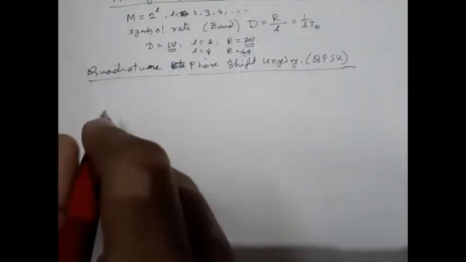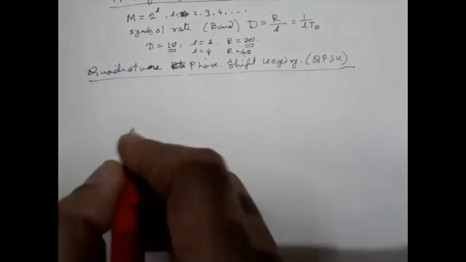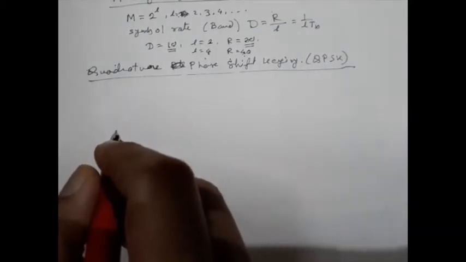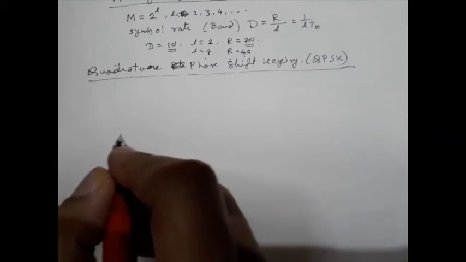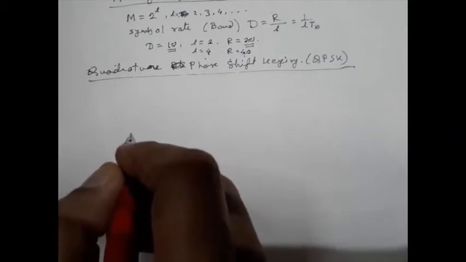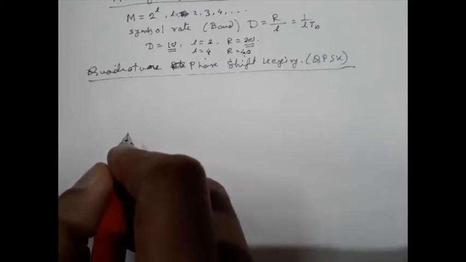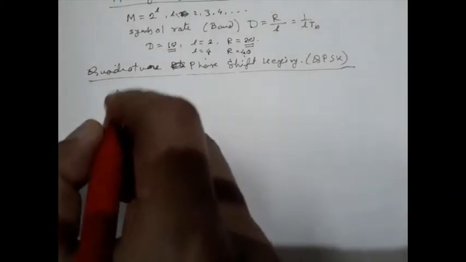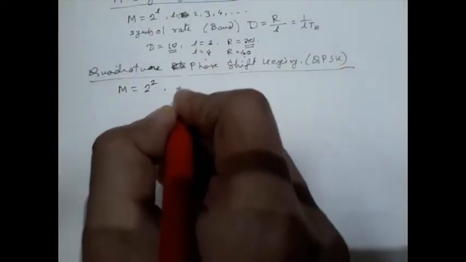This QPSK is an extension of binary PSK. Obviously, it is an example of an M-ary system where M equals 2 to the power 2, that means L equal to 2.